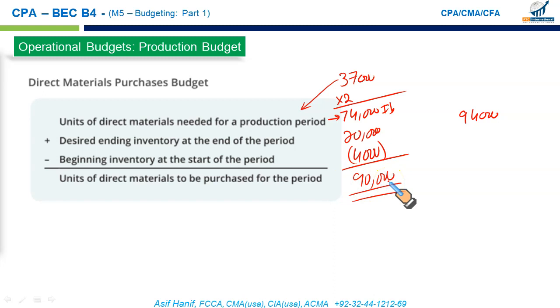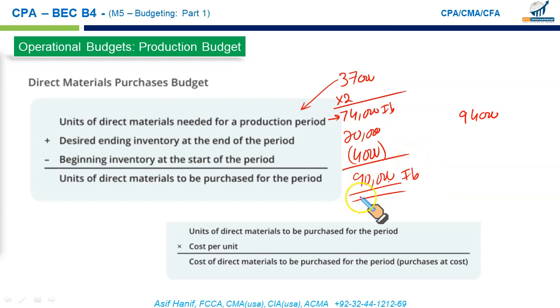That is the direct material to be purchased in quantity. And if you want to establish the budget for cost, multiply 90,000 pounds with the current prevailing price. Let's say the price is $3 per pound. So that means $270,000 is the required material dollar purchase budget.